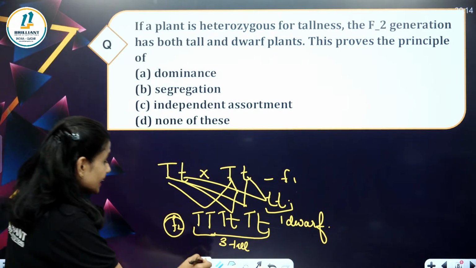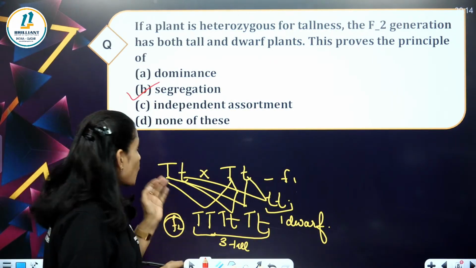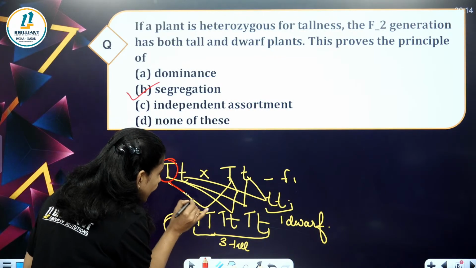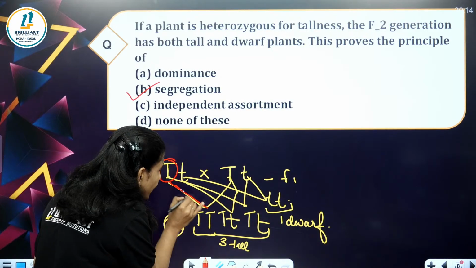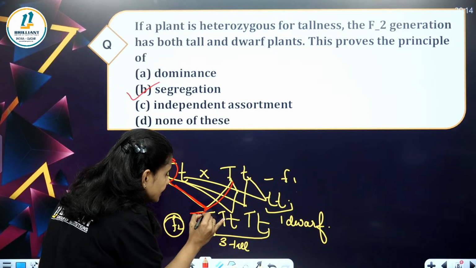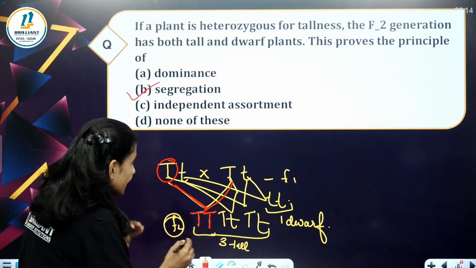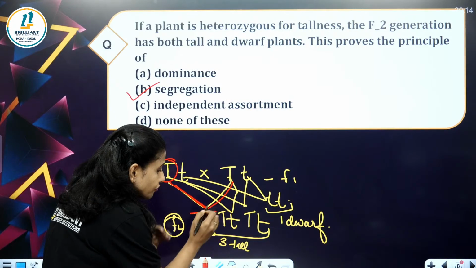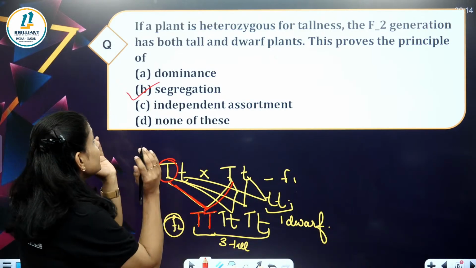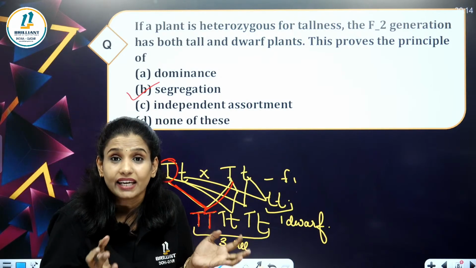Yes, very good. It is segregation. Why does this happen? Because the allelic pair separates and moves during gamete formation. That's why we got tall plants and also dwarf plants. So it is based on the law of segregation.